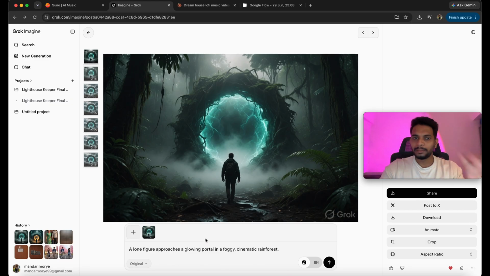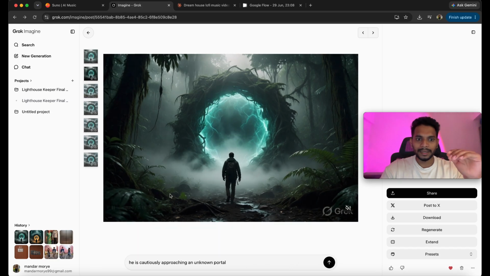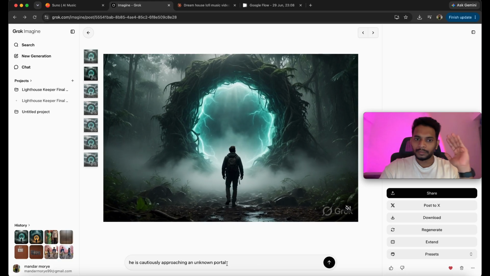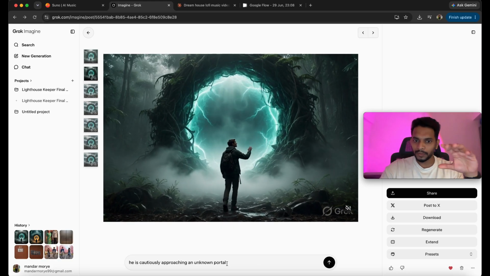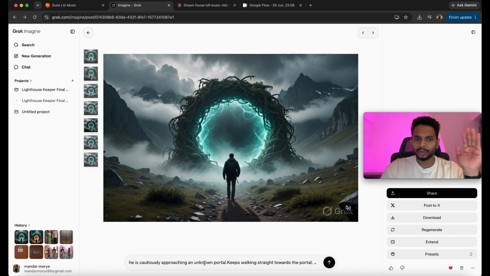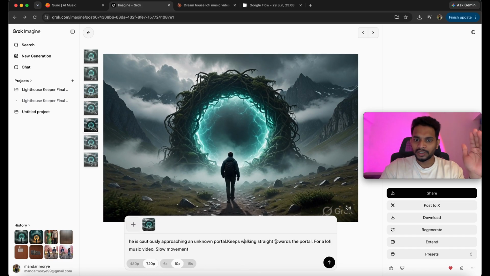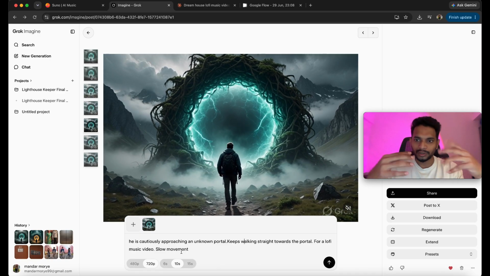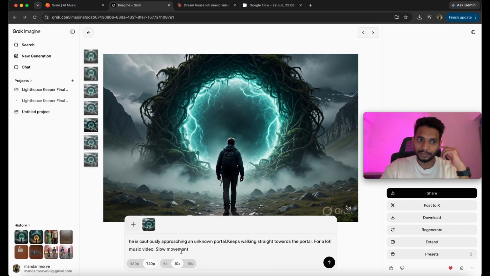Now I tried to animate this image. So then I gave this prompt: he's casually approaching an unknown portal. Simply using this prompt, I've generated this video. Similarly, I changed the background, right? So he's approaching a glowing portal in a foggy cinematic mountain valley this time, right? And then he's casually approaching an unknown portal. He keeps walking straight towards the portal for a lo-fi music video, slow movement. So then, the output changed a bit, and this is much better than the previous output.